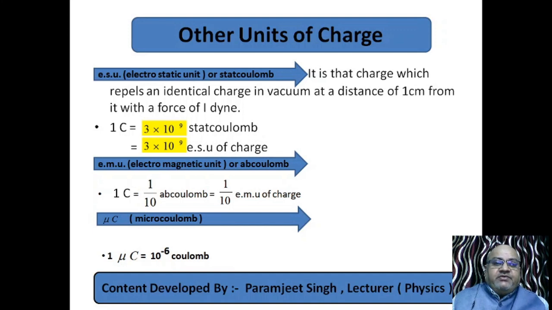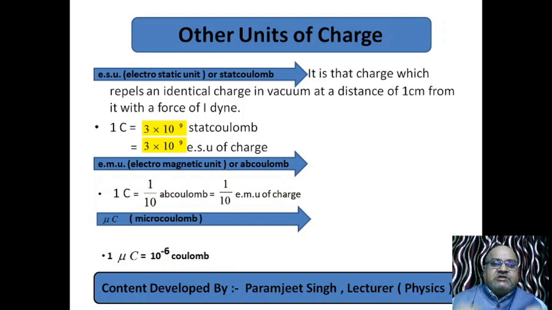So what are the other units of charge? 1 coulomb is a very big unit. We have discussed it. 1 coulomb means 6.25 into 10 raised to power 18 electrons make 1 coulomb. This is a huge magnitude, but we need some smaller units also. So remember, 1 coulomb charge is constituted by 6.25 into 10 raised to power 18 electrons.